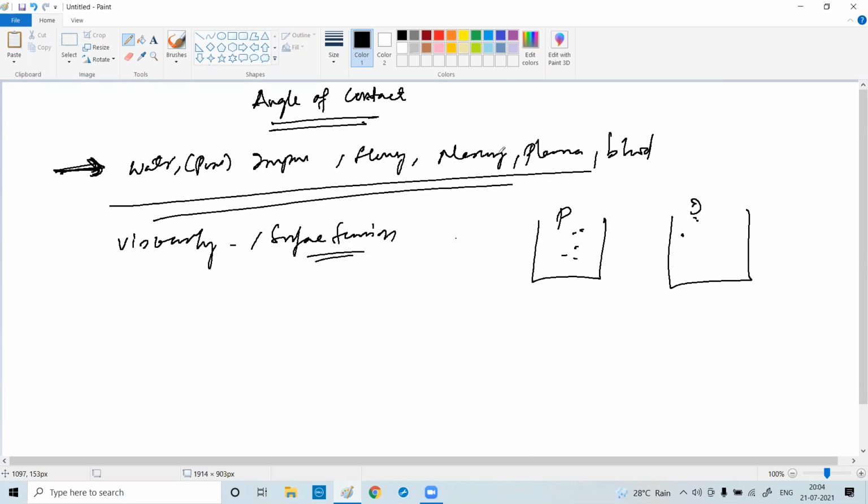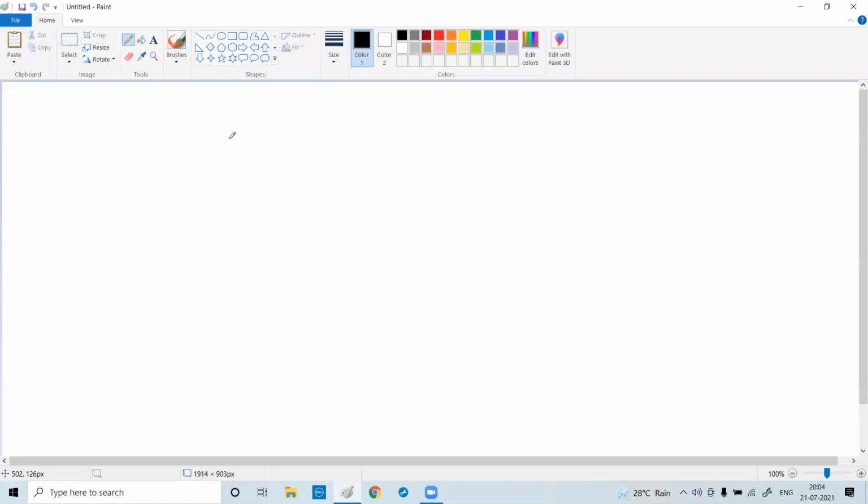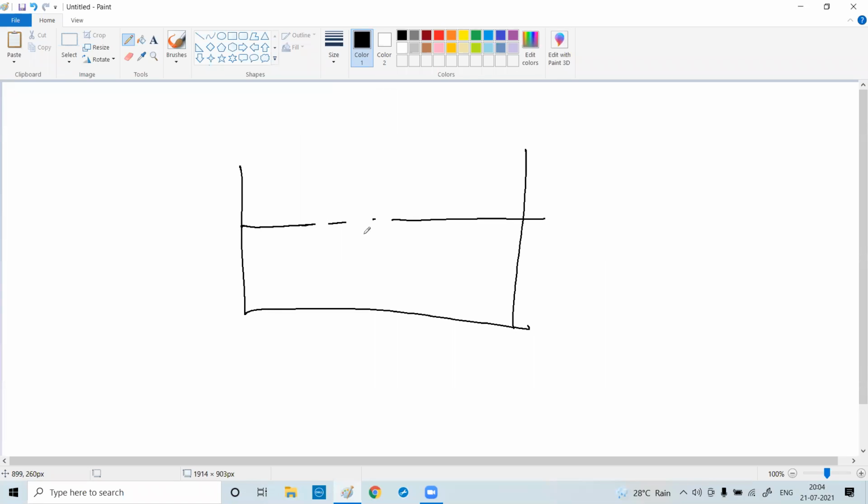So today we are going to see that I will take a vessel, I will take some water, I will take a capillary test tube. I will see that this is water and this is a glass vessel.